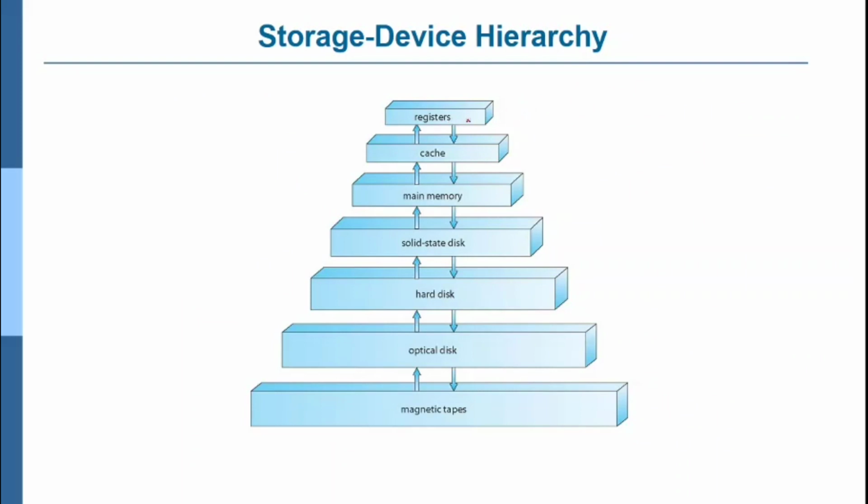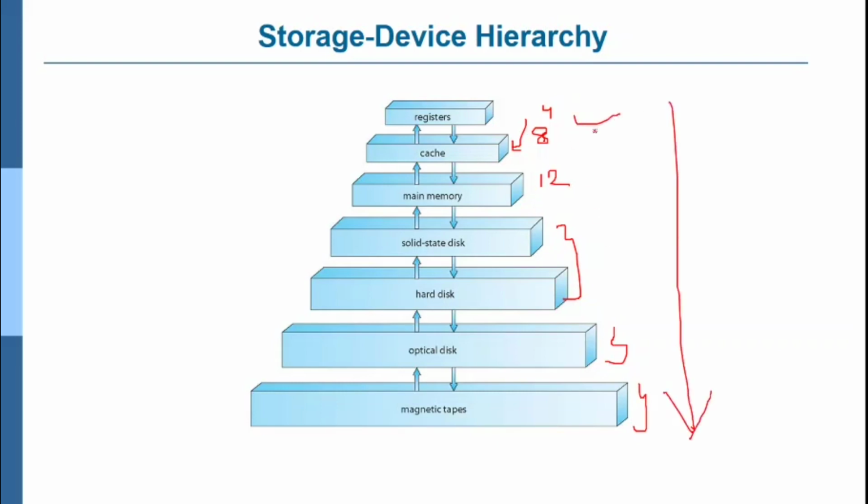registers, so a group of registers makes the cache. For example, consider this is 4 registers and this is something like 8 registers. 8 registers make the cache memory, and main memory is something around 12 registers, and then the solid disk is nothing but your hard disk, and optical disk is coming nowadays, and magnetic tape. You can see the structure: whatever content is stored at this location is very little compared to this, this is more.